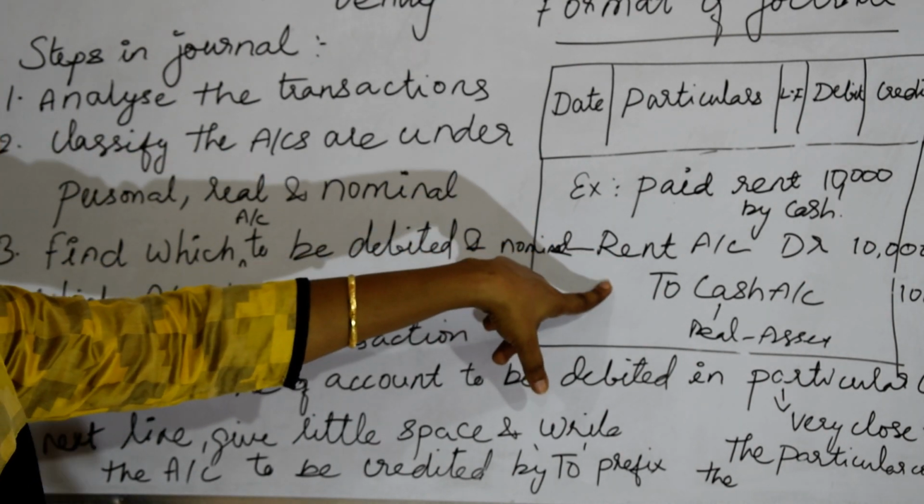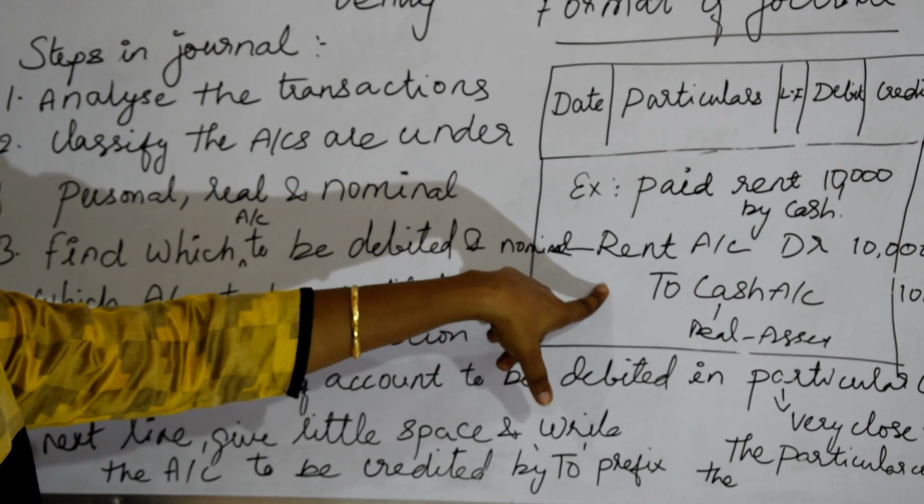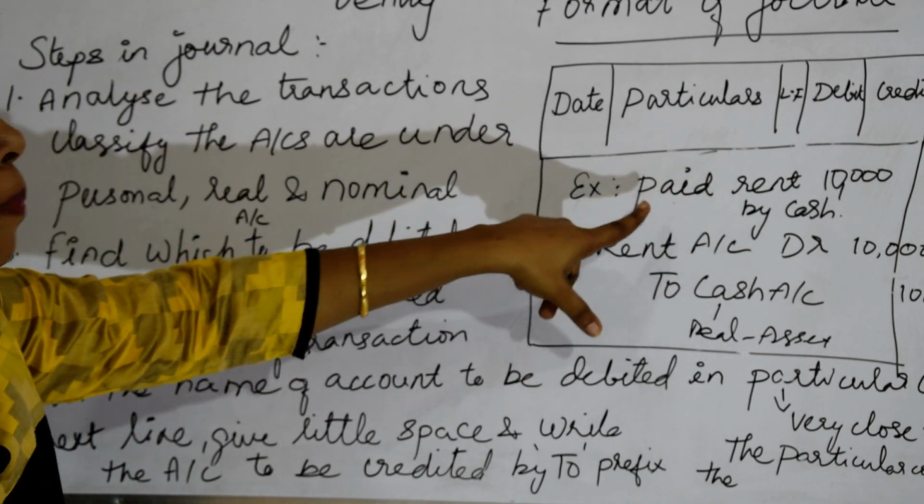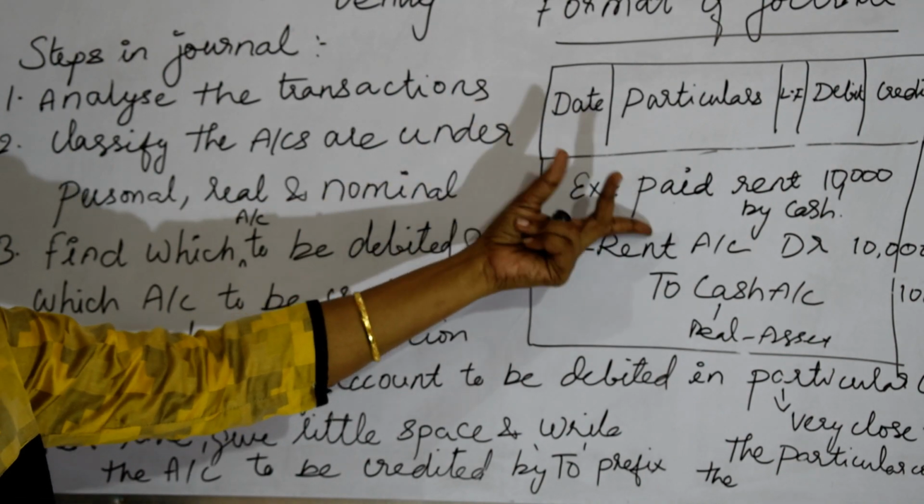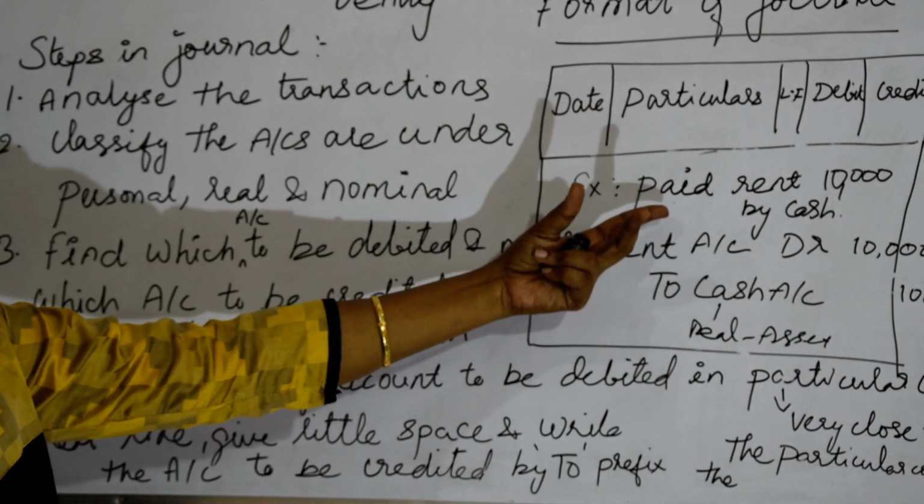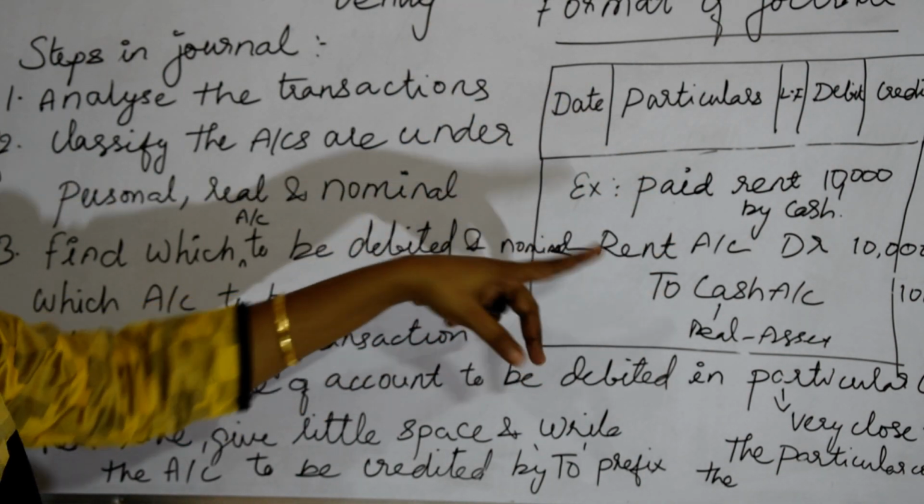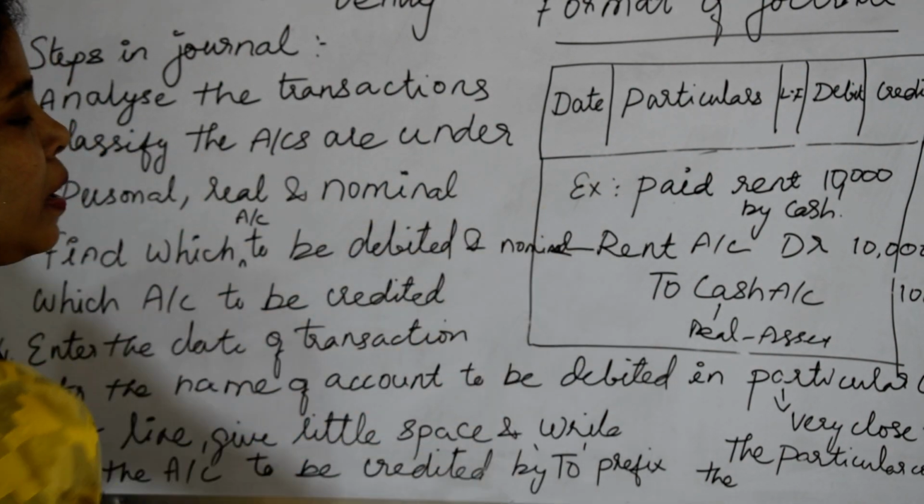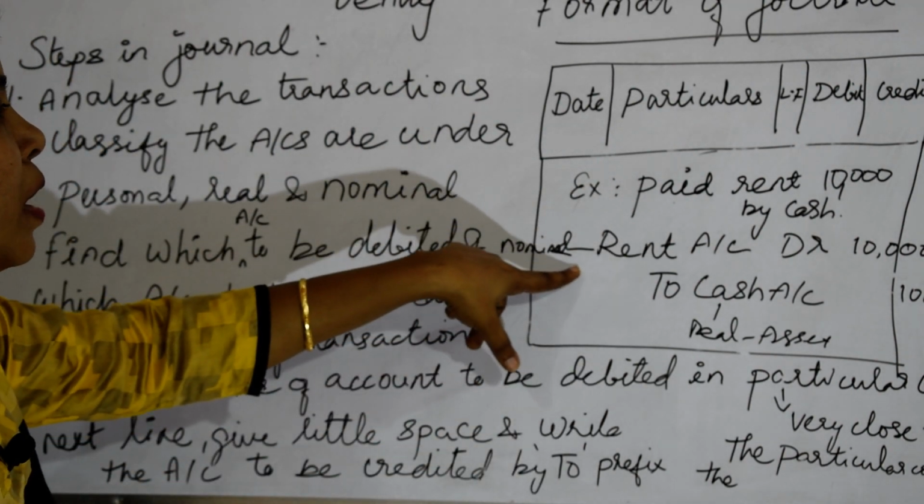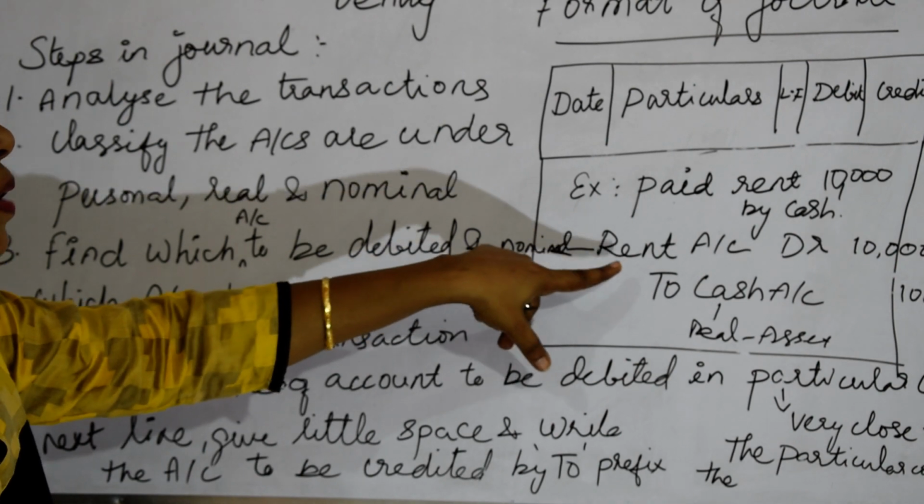Rent is an expense for us. Rent means if we are paying for the office, it may be office rent, it may be a building rent. So that is the rent. This is a nominal account, it is an expense. So when we are paying it, the rent account is debited.